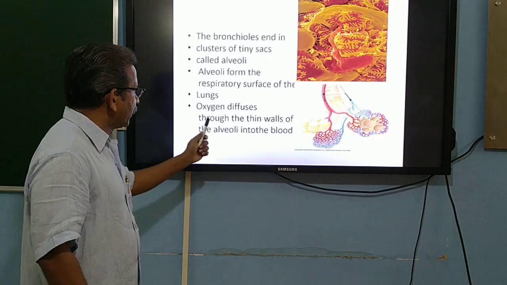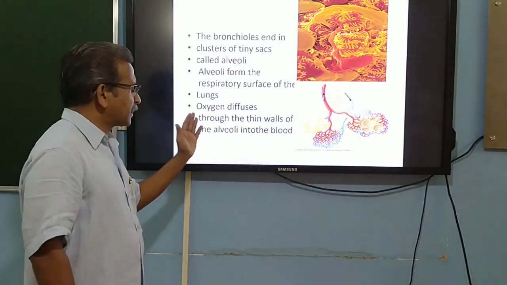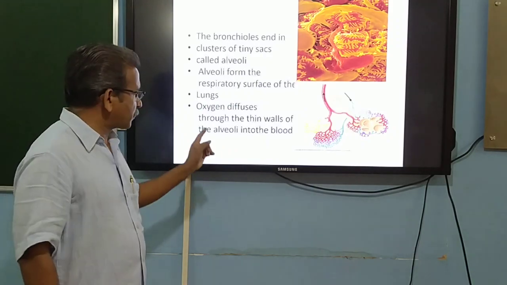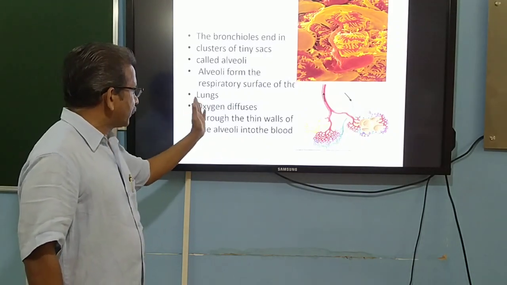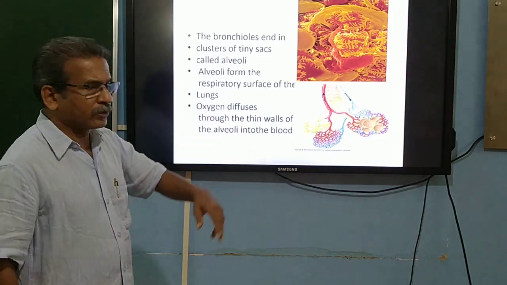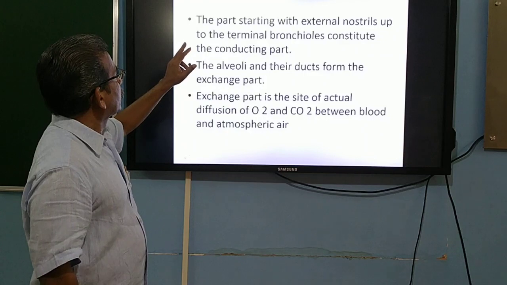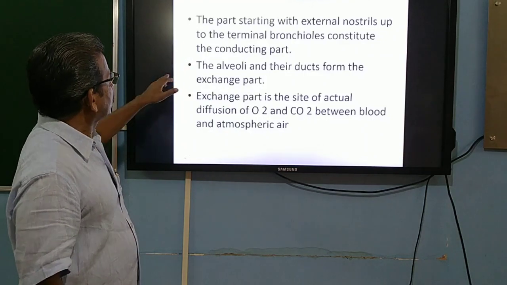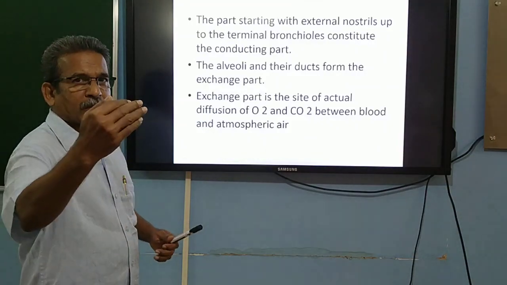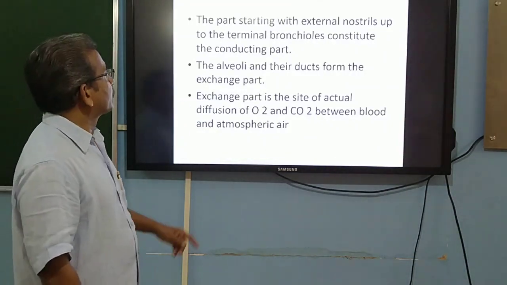Oxygen diffuses through the thin walls of the alveoli into the blood. It is across the wall of the alveoli that the exchange of respiratory gases takes place. Especially, oxygen diffuses through the thin walls of the alveolus into the blood, and then carbon dioxide from the blood passes into the alveolus.